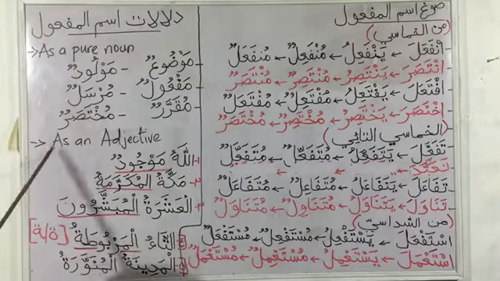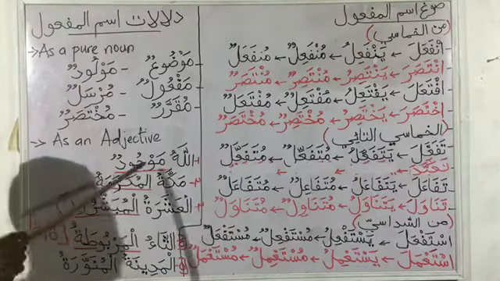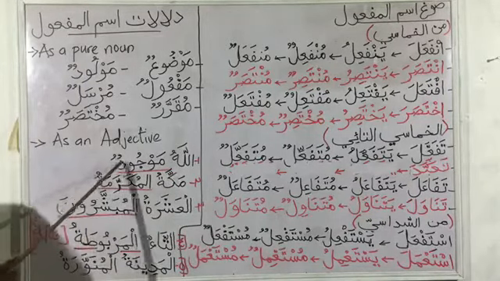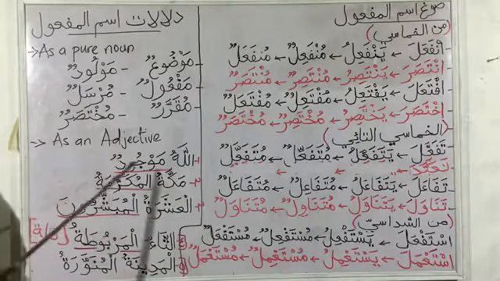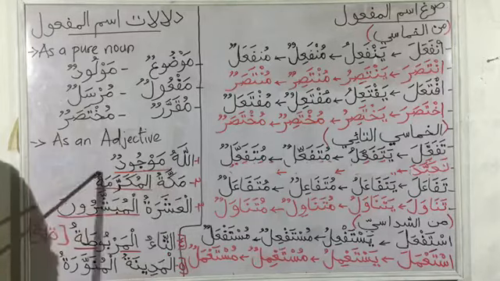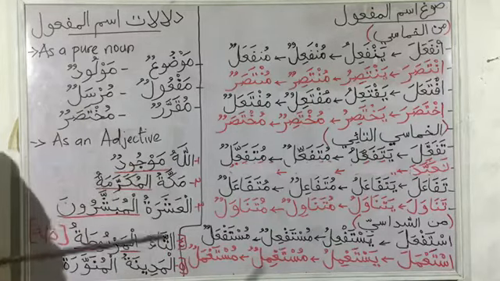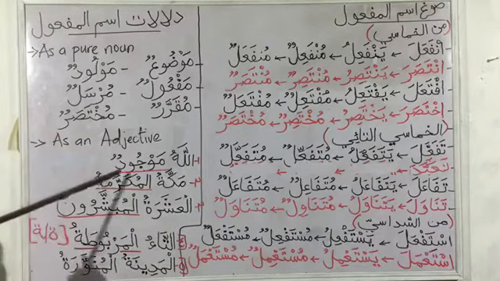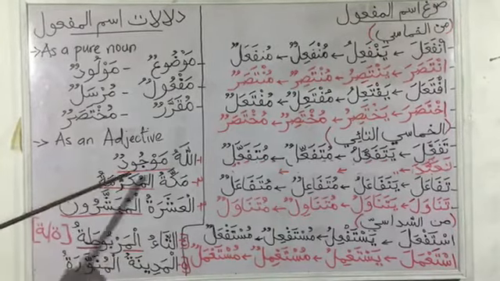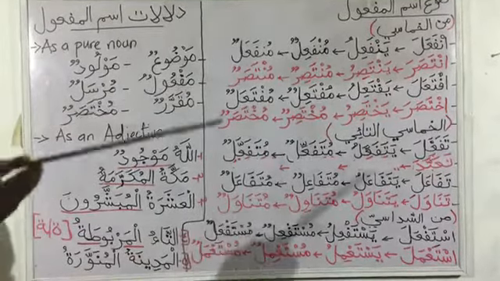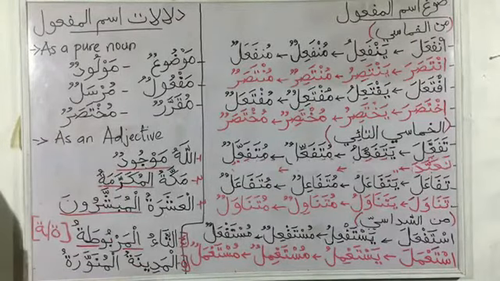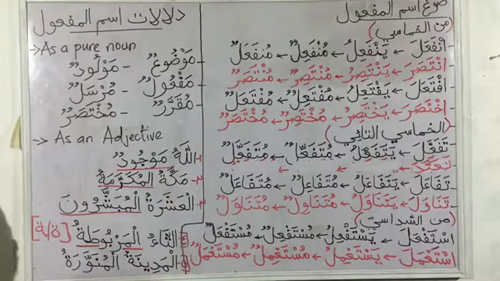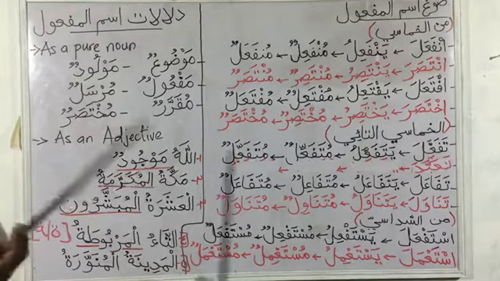We can also use ismu maf'ul as an adjective. So examples are Allahu mawjudun. It means Allah is existing. Mawjudun here is from wajada. So if you take it to the ismu maf'ul scale, from 3-lettered verbs, which is maf'ulun, we have mawjudun. So wajada means to find, and something you find means the entity is existing. So Allahu mawjudun, Allah is existing.